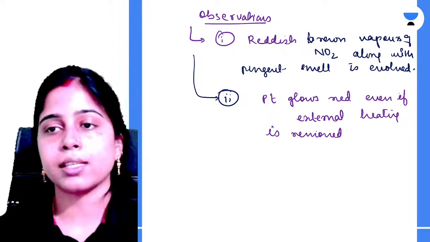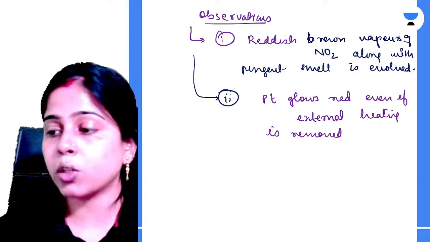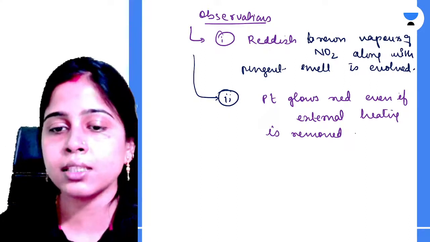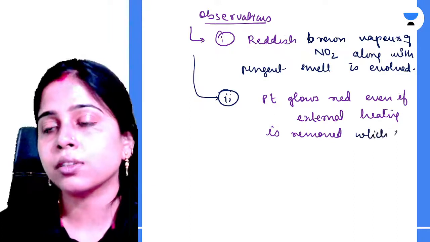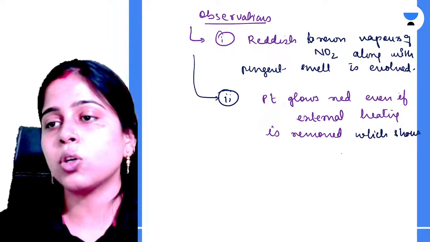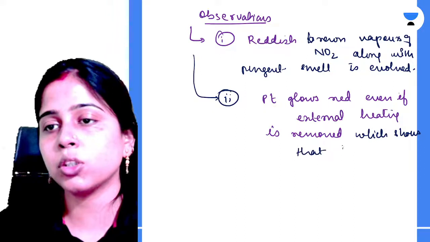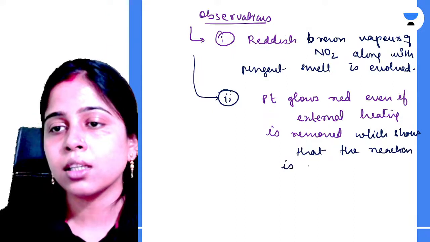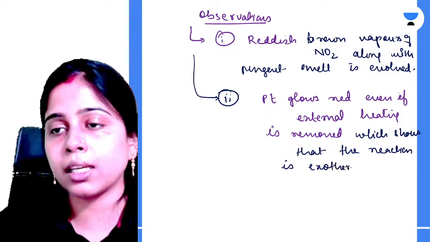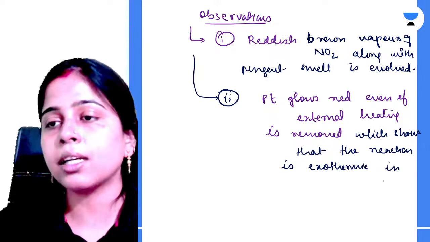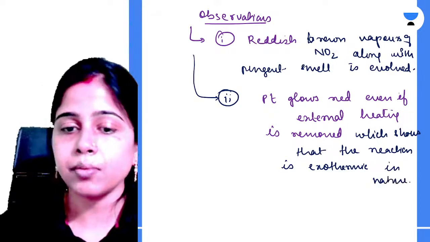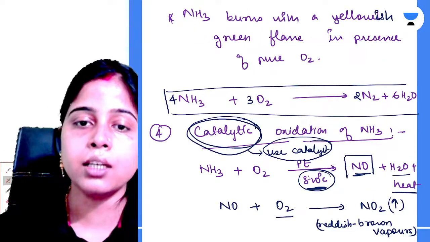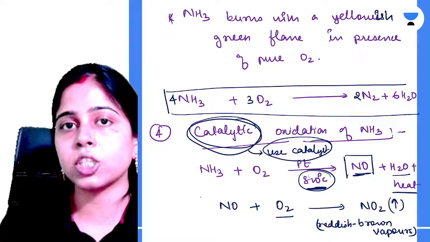Okay? Yes. So yes, absolutely correct, Ankur. Platinum continues to glow red even if external heating is removed, which shows that the reaction is exothermic in nature. Am I clear to all of you? This is the fourth chemical property of ammonia, that is the catalytic oxidation of ammonia.